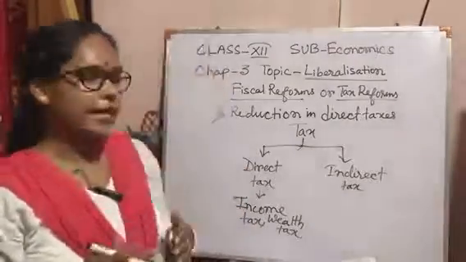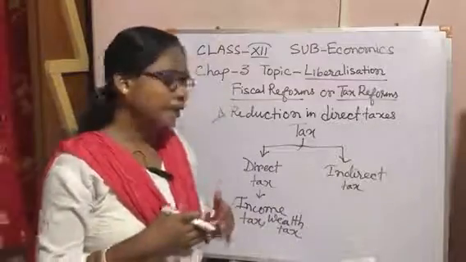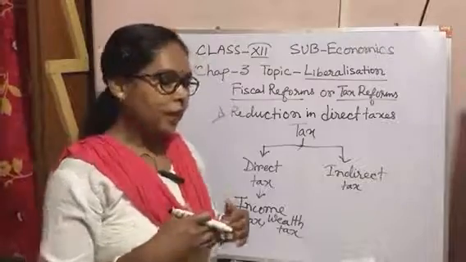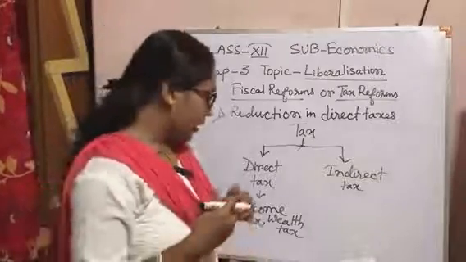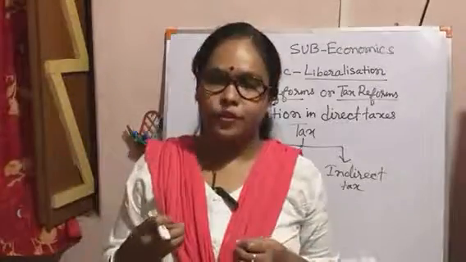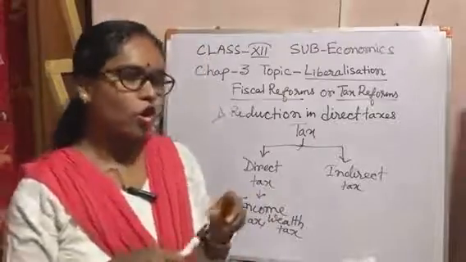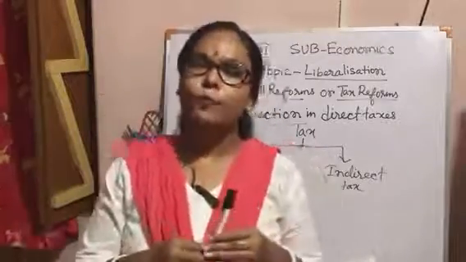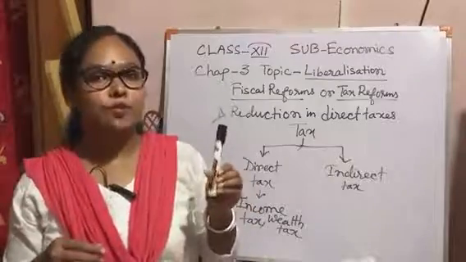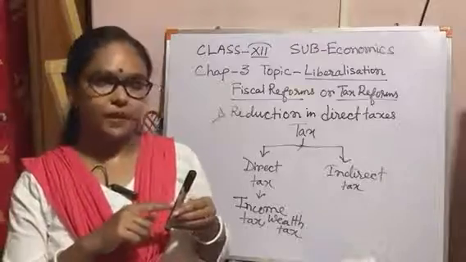Indirect tax means those taxes the burden of which can be shifted onto others. That means if I want to buy this pen, the cost of this pen is rupees 22: rupees 20 is the cost of the pen and 2 is the tax.